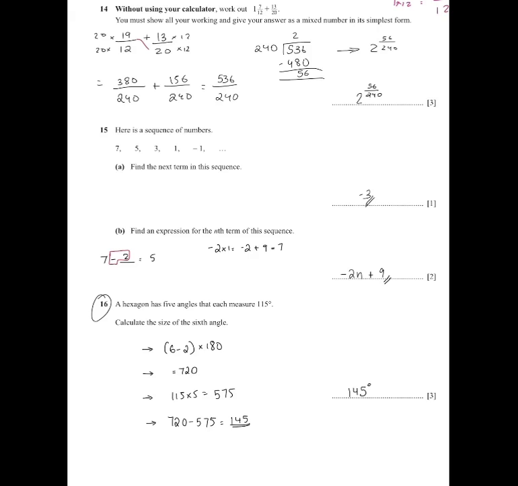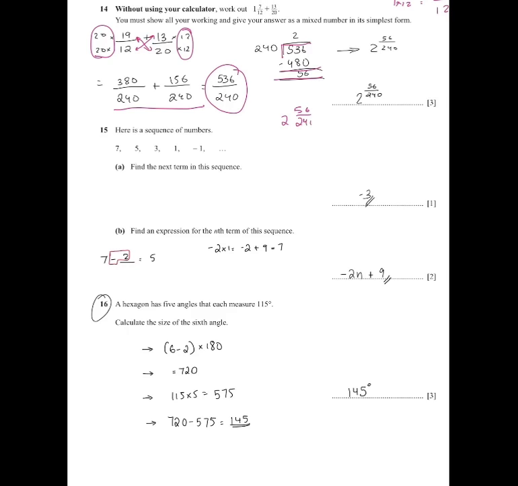So then we have to cross multiply. So this side we multiply by 20 and this side we multiply by 12, and then we get 380 divided by 240 plus 156 divided by 240. So you get 536 by 240. Now since this is not a proper fraction, you can find the mixed fraction for it, and then you get 240 into 2, which is 480, and then you get 56 over here. So it becomes 2 56 by 240.